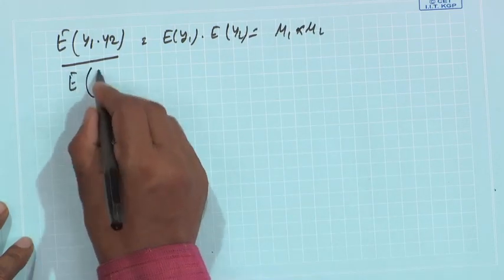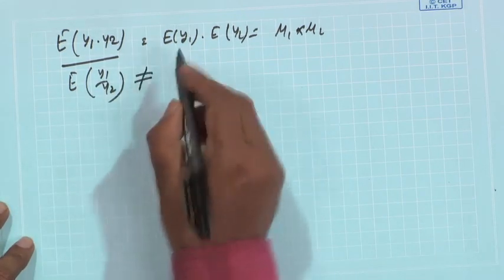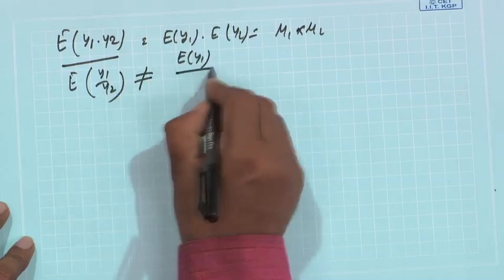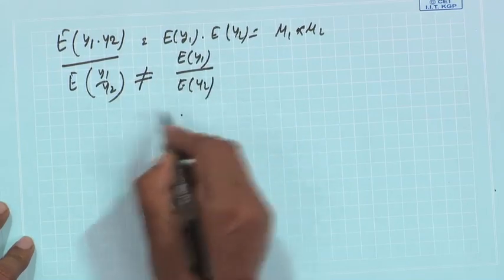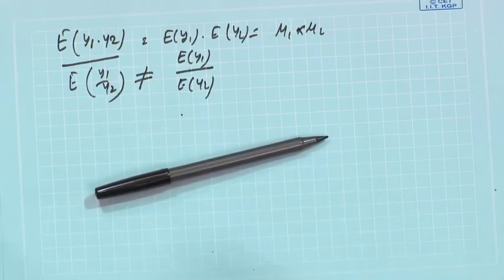But what will happen if I want to know the ratio, the division? It will never become the ratio of the expected values, irrespective of whether y1 and y2 are independent or not. Okay. So, now the last one.